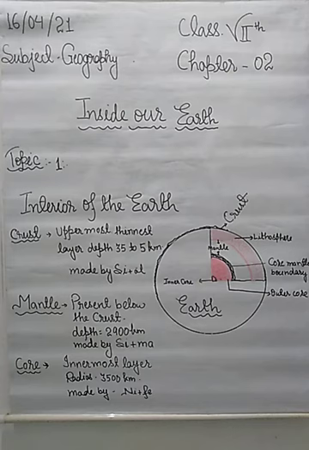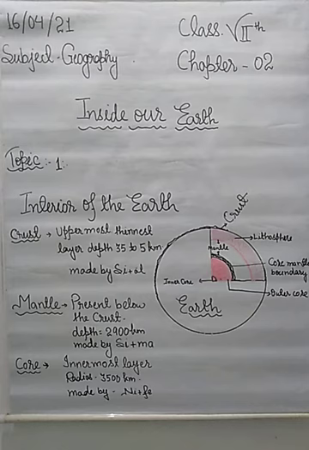So, students, it is very important to know what lies in the interior of the earth and what the earth is made up of. Alright, so we will continue with how our earth is formed and what it is made up of.